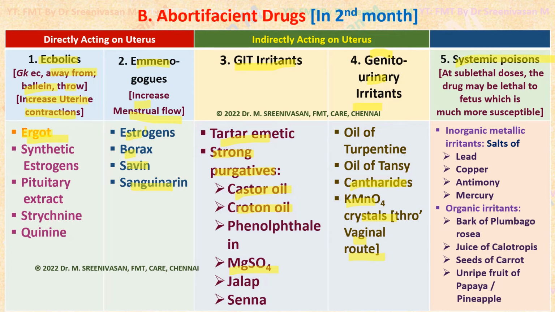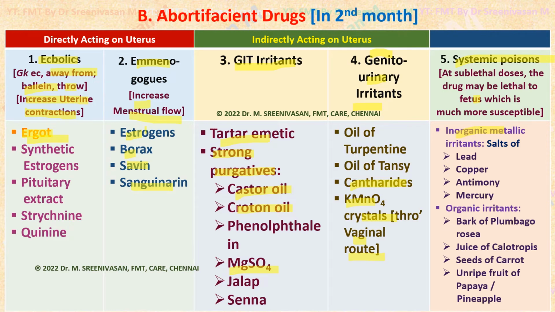Then systemic poisons. At sublethal doses, the drug may be lethal to the fetus, but sometimes may cause harm to the mother also if the dose exceeds. By giving some systemic poisons in minimal doses, that is sufficient to cause the death of the fetus. Sometimes overdoses may lead to poisoning of the mother also. So she may also die due to poisoning apart from the fetus.